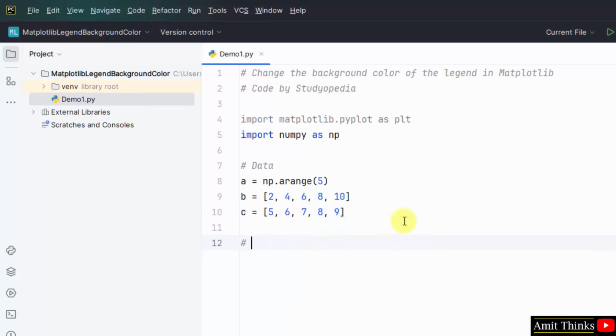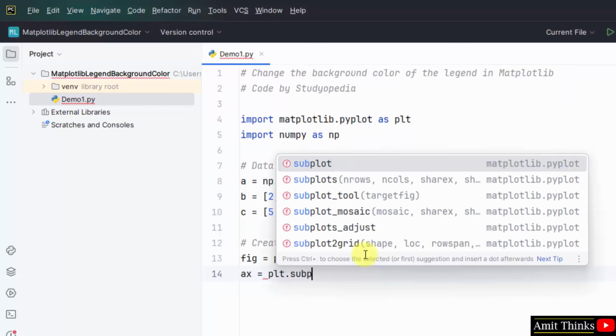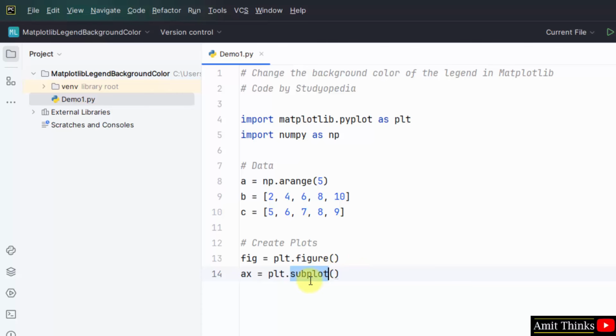Okay, now we will create plots. We will create a figure using the figure method. This will draw our figure. plt is the submodule alias. Now set the axis using the subplot. We have set the axis for the figure.